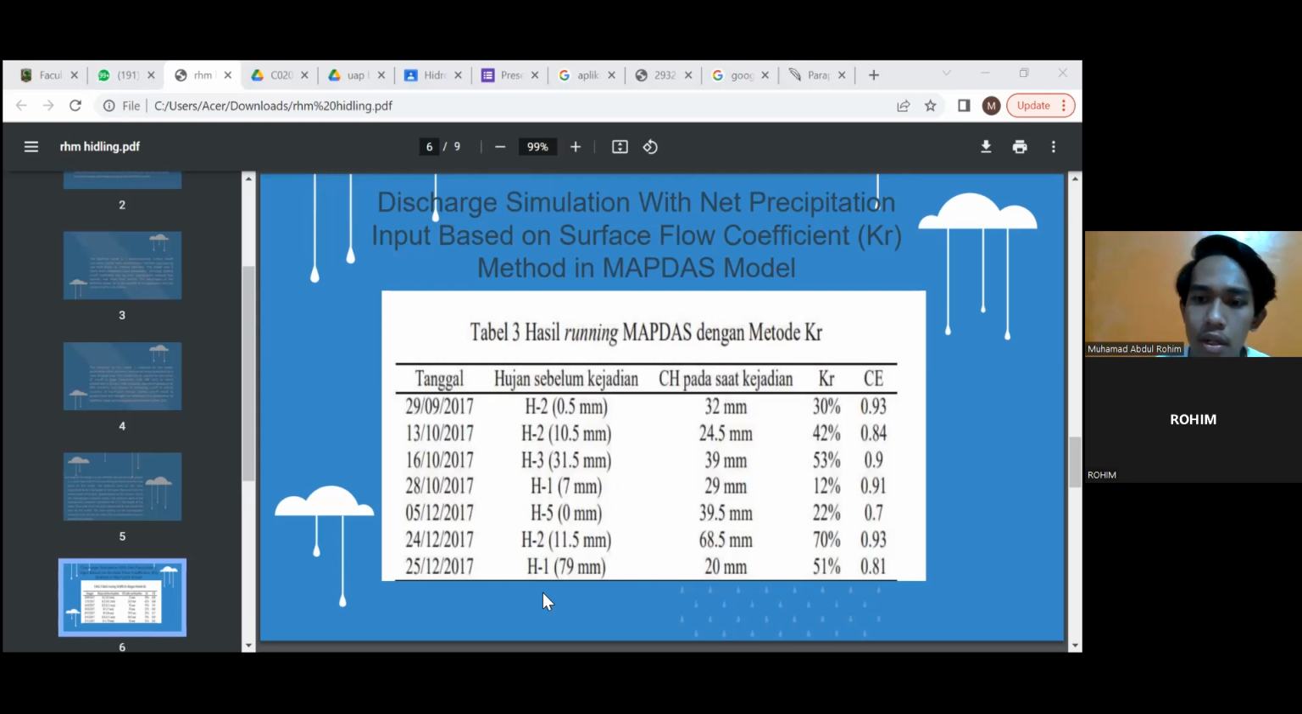On December 5, the rainfall at the time of the incident was high, 39.5 millimeter, but the KR value was low at 22%. The cause of the low KR value is because in the previous 5 days there was no rain, so most of the rainwater that fell at the time was infiltrated and intercepted in the oil palm plantation.